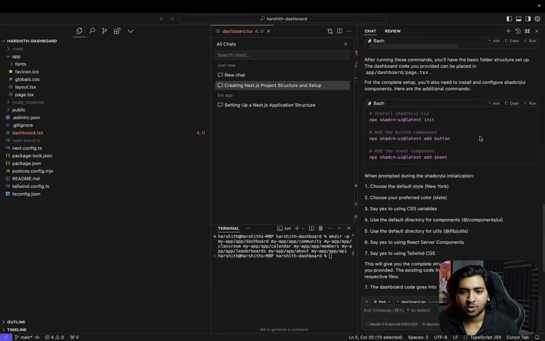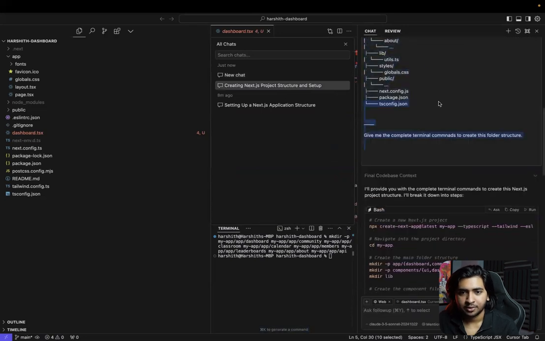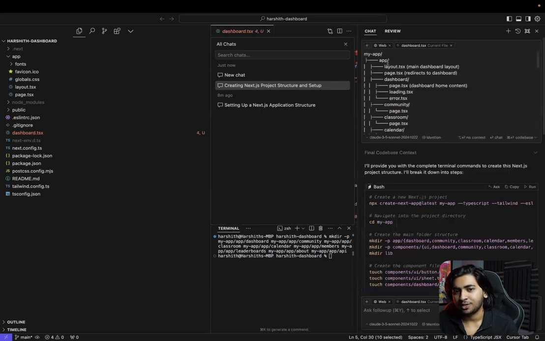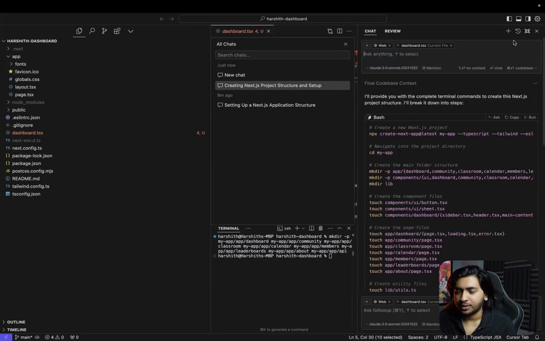Okay, let's go here. Copy the whole prompt again. Oh, I see where the problem is. The problem was actually from my end. If you can see this, that's my app. This is where the problem is. Okay, it was from my end. Harshit dashboard. Now I think it's gonna work.